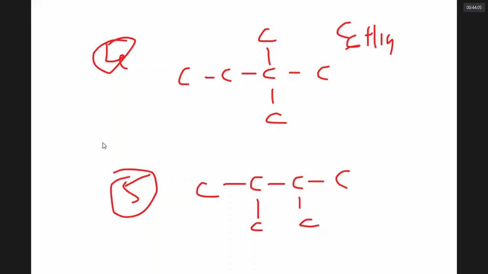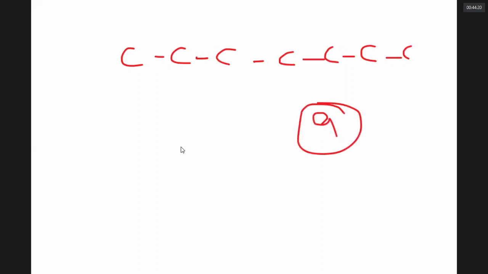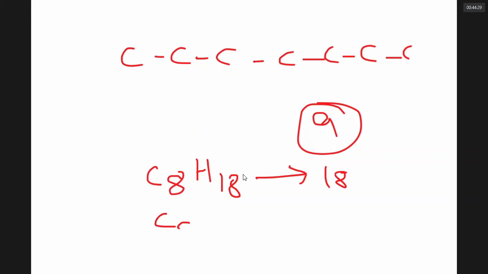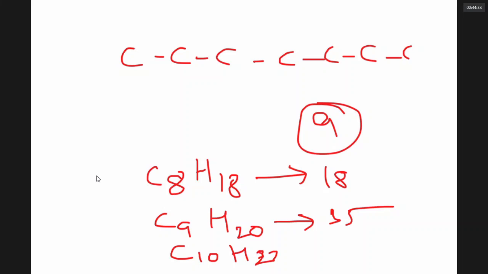As the number of carbons increases, the number of chain isomers also increases. For example, if I have 7 carbons, I can write as many as 9 chain isomers, though it is challenging. If it has 8 carbons, it can have 18 chain isomers. With 9 carbons, 35 chain isomers. With 10 carbons, 75 chain isomers. The number of chain isomers drastically increases. But the isomer with more branches has a lower boiling point.